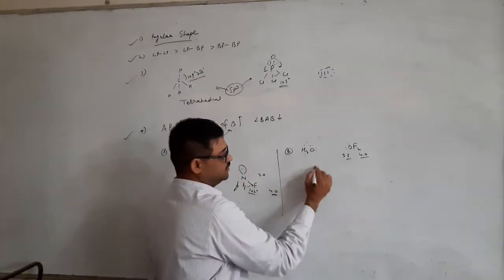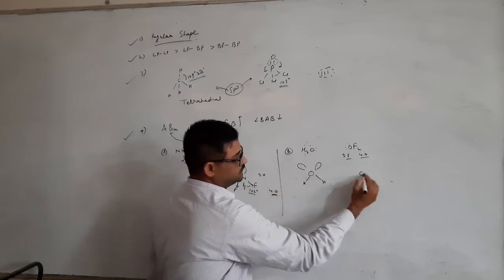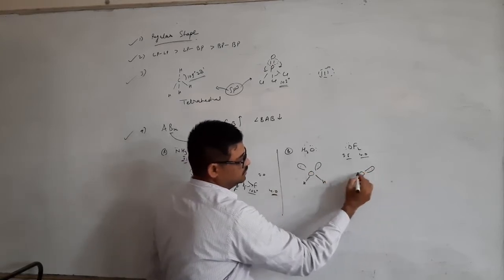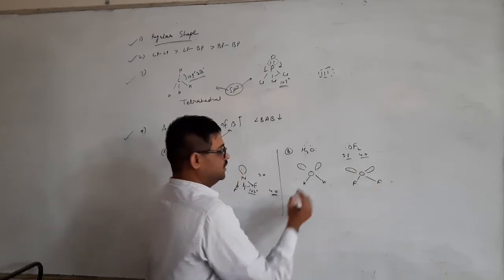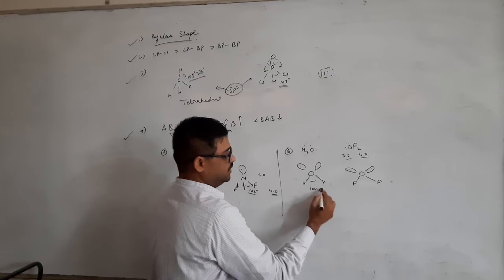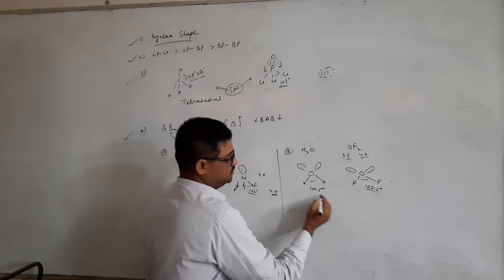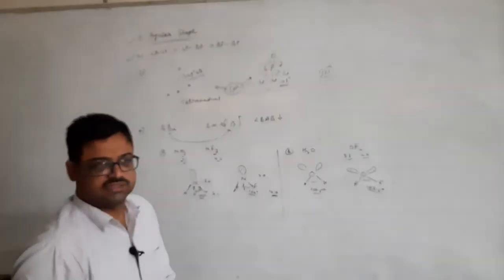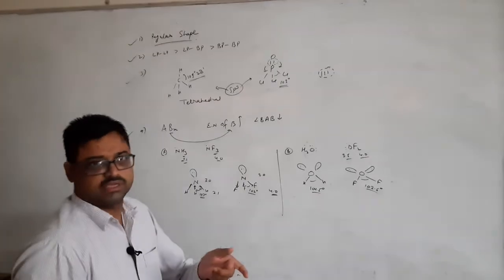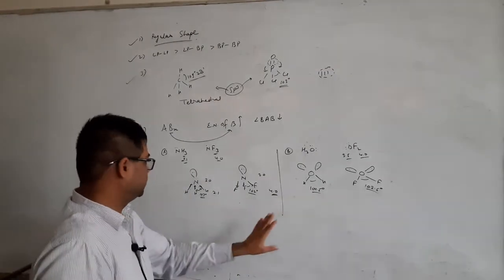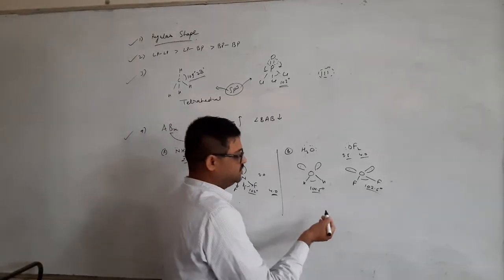The same phenomenon will be applicable there also. You can see these are 2 lone pairs on H2O, and now you can see the angle is 104.5 degree and this angle is 102.5 degree approx. In some books you can see 0.5 degree less or more. So this is the correct one, according to me. What is the logic behind this?